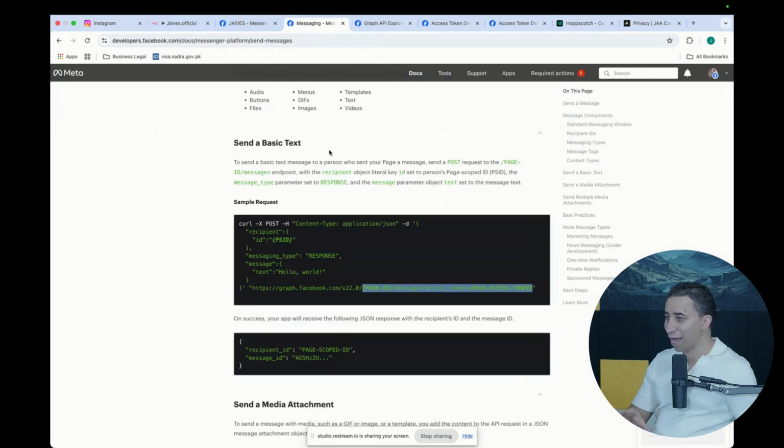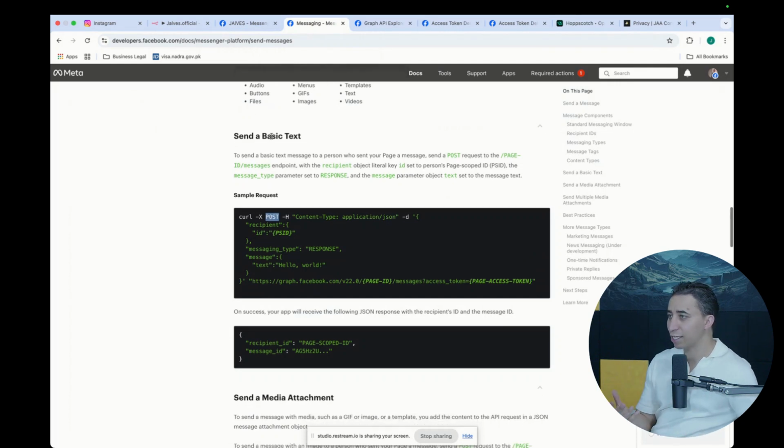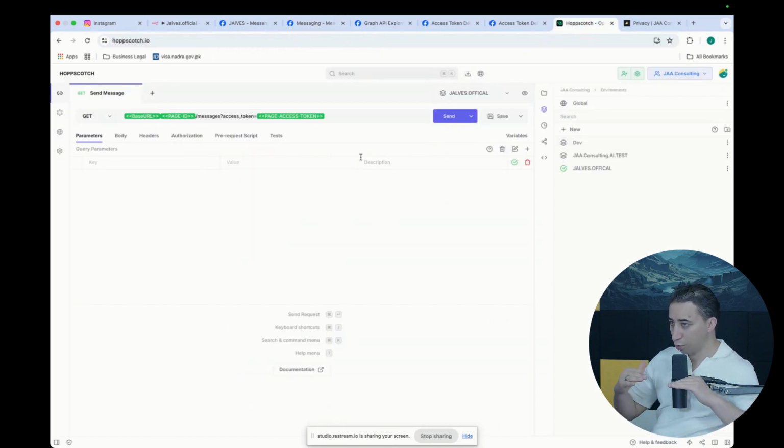So now I have to go back again. One thing that is important, it says that it's send a POST. It's not a GET. So basically, HTTP, which is the protocol that communicates over the internet, has different methods of communication. You can see all here. For this to send a message, it has to be a POST.